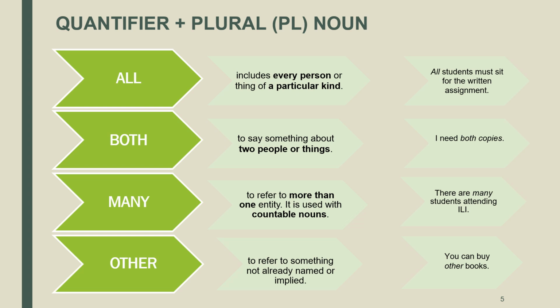Notice how all, both, many, and other combine with nouns in the plural form. All combines with the noun students. Both combines with the noun copies. Many combines with the noun students as well, and other combines with the noun books. All these nouns are countable nouns in the plural form.